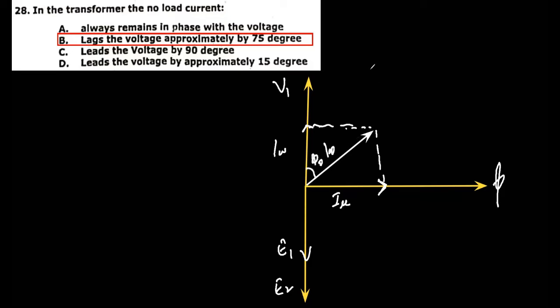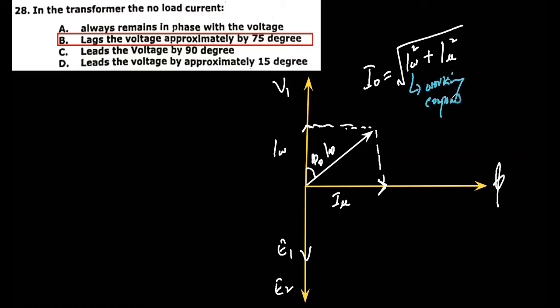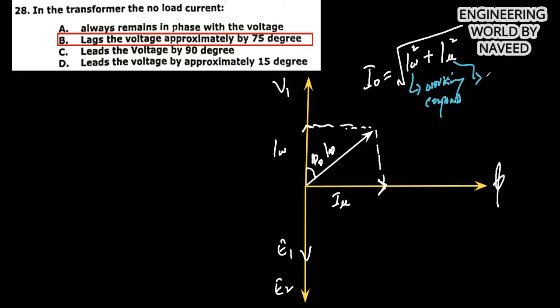So your I naught is equal to the square root of IW square plus IU square. This is the working component, and this is my magnetizing component.